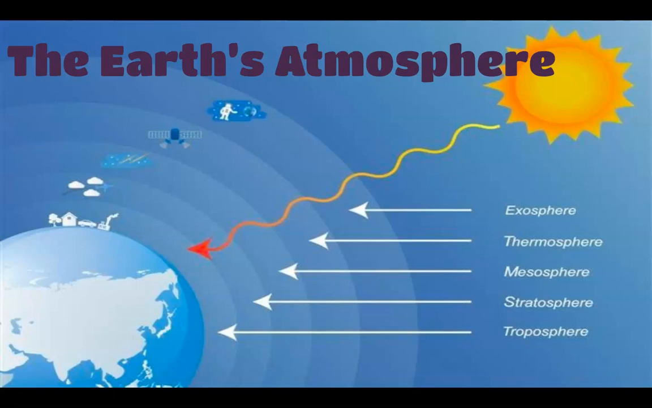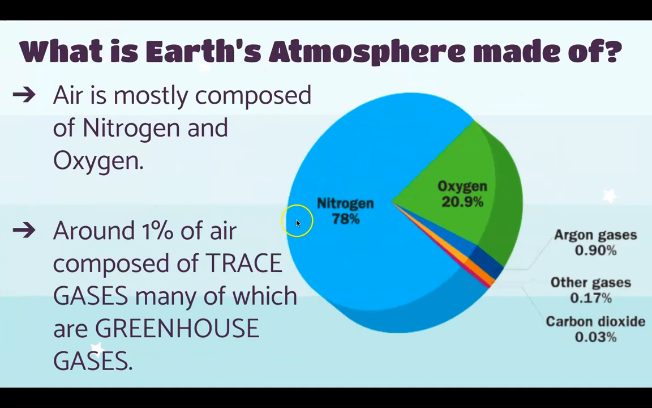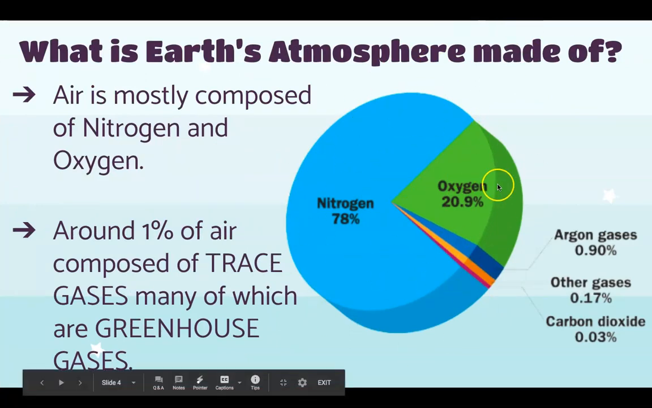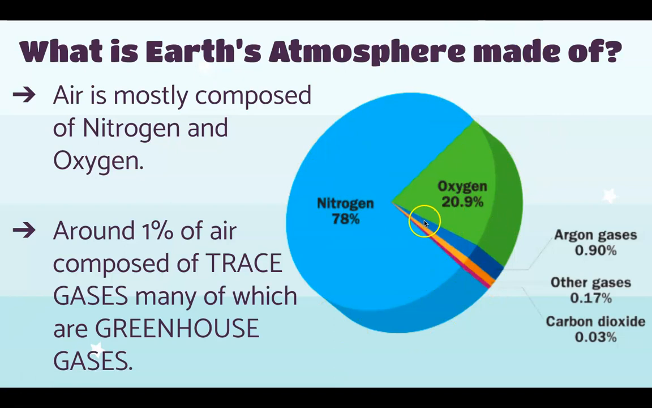So let's start with, what is the Earth's atmosphere made up of? What are those gases? Well, here's a pie chart that shows what the Earth's atmosphere is made up of. Air is mostly composed of nitrogen. 78% of the Earth's atmosphere, of the air around us, is nitrogen, which is surprising to some kids because they think, oh, it's all oxygen because we breathe oxygen. No, it's mostly nitrogen, about 78%. About 21% or 20.9% is oxygen, the oxygen that we breathe. And then this 1.1% that's left over, these are called trace gases.